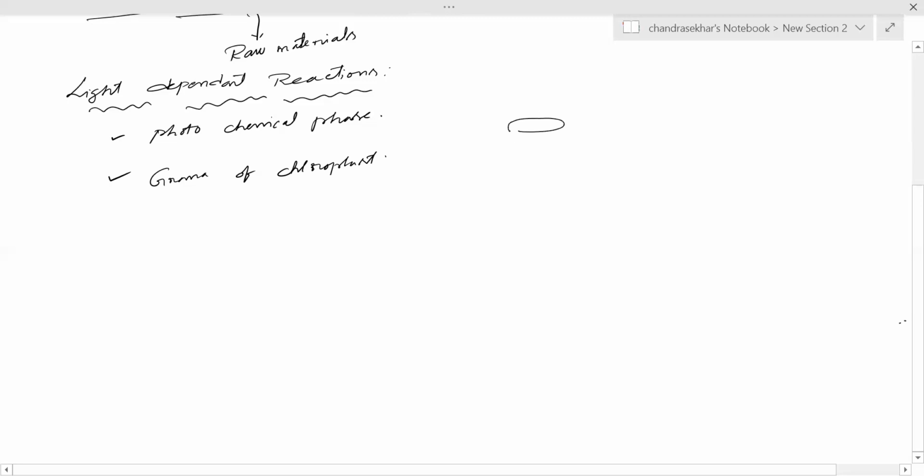If you observe, this is a stack, one layer of the inner membrane. These are called grana. This is a granum, and each granum is interconnected with